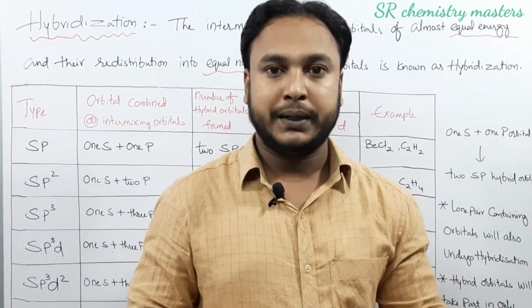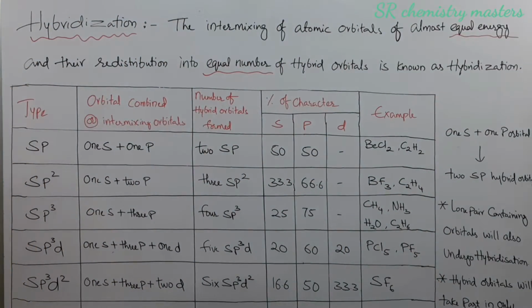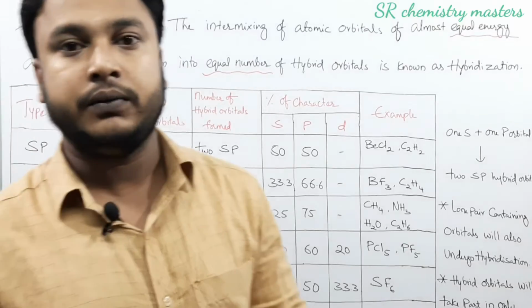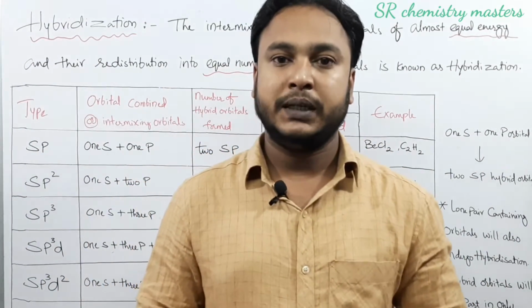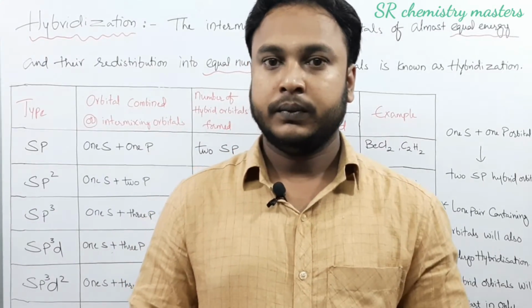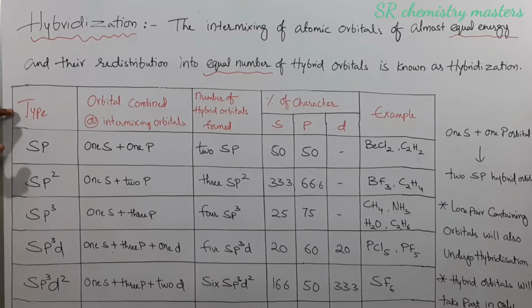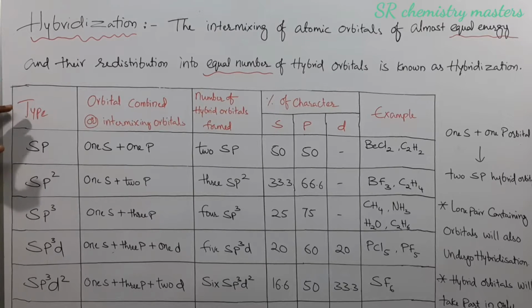Here we have prepared a table so that it will be easy for you to understand the different types of hybridizations. In general, we have many types of hybridization, but here we are going to discuss only 5 types, from sp to sp3d2. On the board we have prepared a table with 5 different columns. The first column includes the type of hybridization.